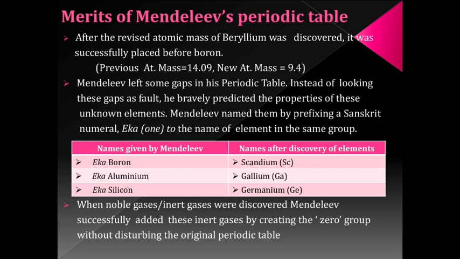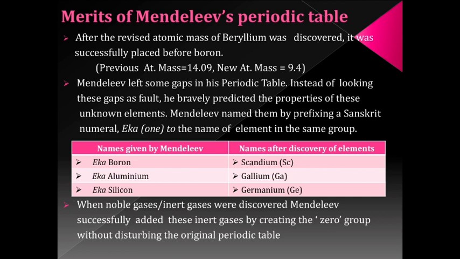And surprisingly, the properties of the newly discovered elements matched with the properties predicted by Mendeleev, which includes atomic mass, density, melting point, formula of the chlorides and oxides. Now we'll go to the next point.